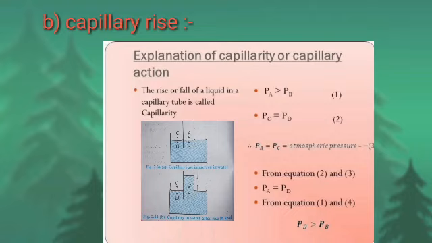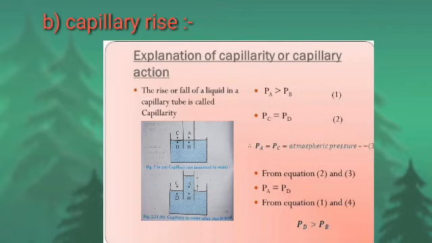As discussed previously, the pressure on the concave side is always greater than that on the convex side. Therefore, pressure at point A is greater than pressure at point B. As points A and C are at the same level, the pressure at both these points is the same and it is atmospheric pressure.